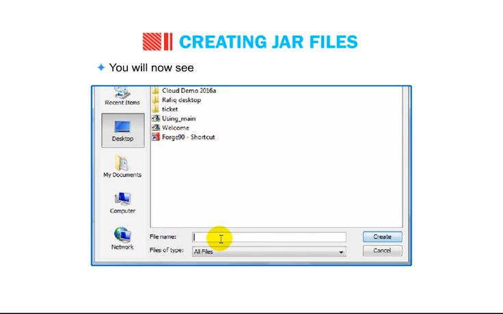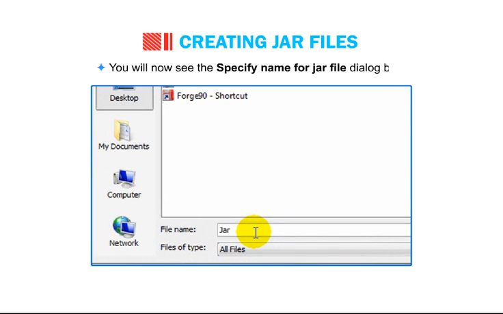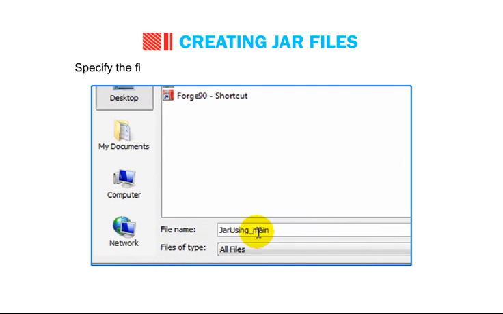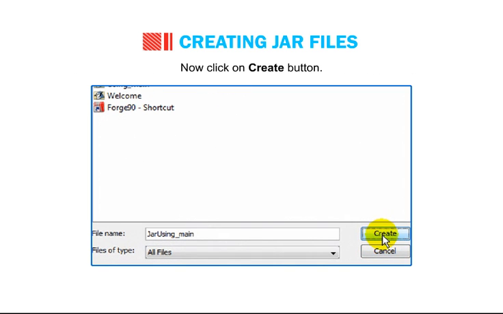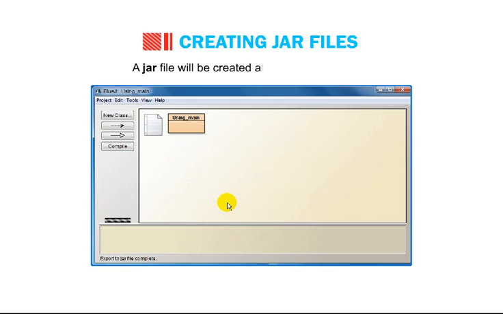You will now see the Specify Name for Jar File dialog box. Specify the file name and the location where you want to save the file. Now click on the Create button. A jar file will be created at the desired location.